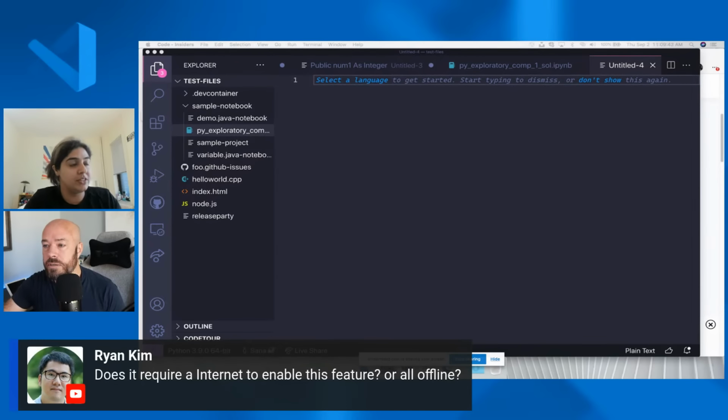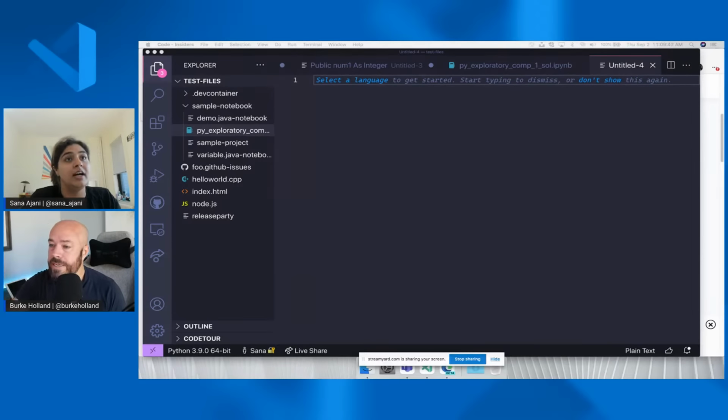Oh, I see another question about, do you need internet to enable this? That's a good question. We now ship this model. We're using the guestling libraries. We shipped it inside VS Code, so the model is queried locally. So we don't actually send code somewhere to be able to do this. It's all done inside VS Code. So yes, you can do it offline.